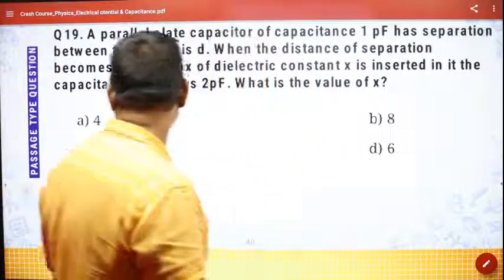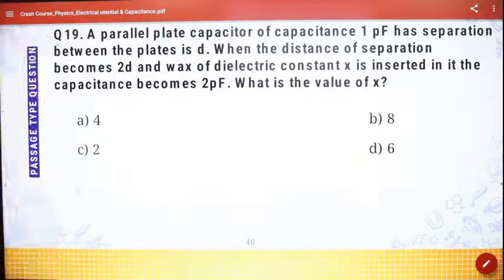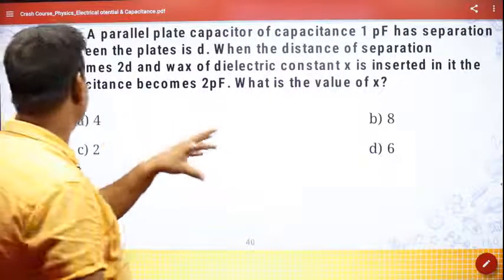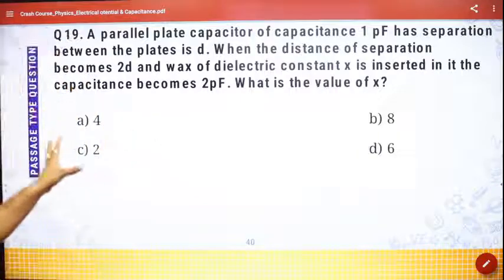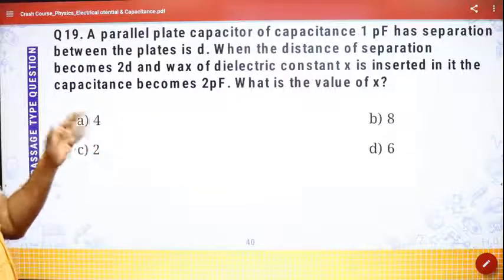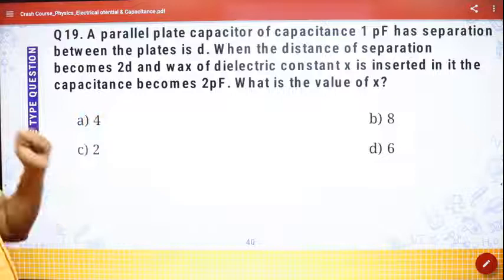The parallel plate capacitor of capacitance 1 picofarad has a separation between the plates as D. When the distance of separation becomes 2D and wax of dielectric constant X is inserted in it, then the capacitance becomes 2 picofarad. What is the value of X?